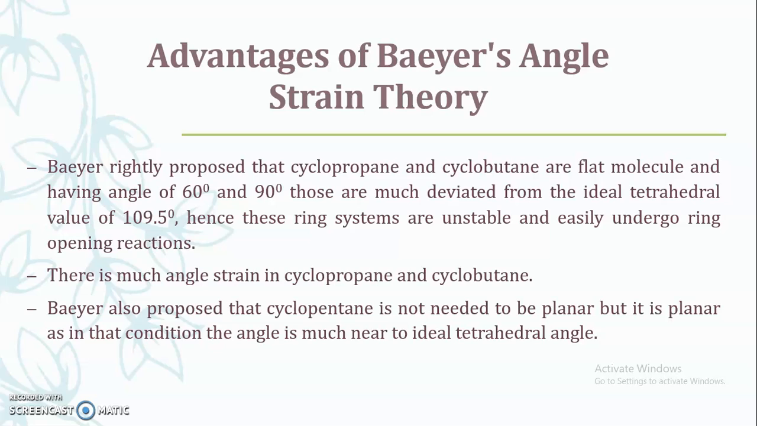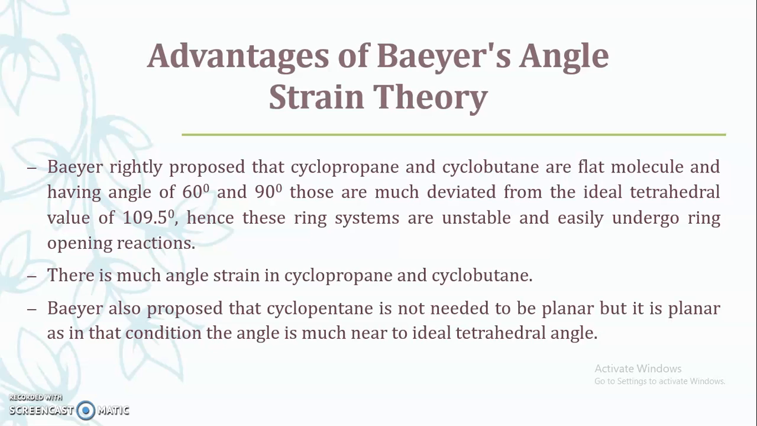Baeyer also proposed that cyclopentane is not needed to be planar, but it is planar, as in that condition the angle is much nearer to the ideal tetrahedral angle. That's why it has more stability as compared to cyclopropane as well as cyclobutane. So these are the various things that are correctly proposed by Baeyer.